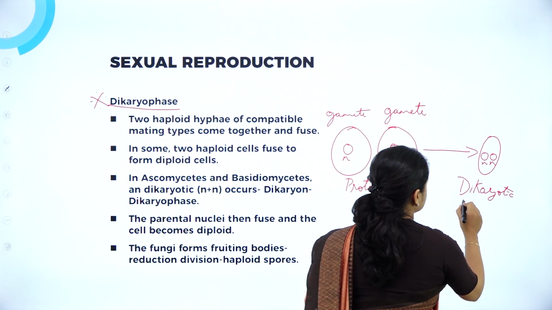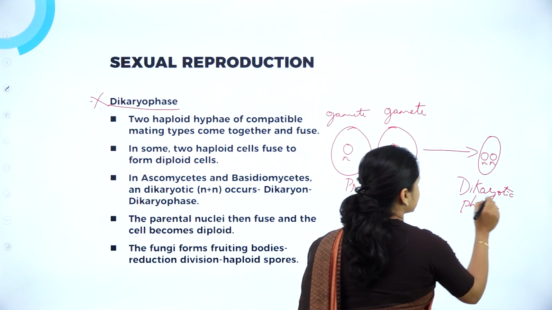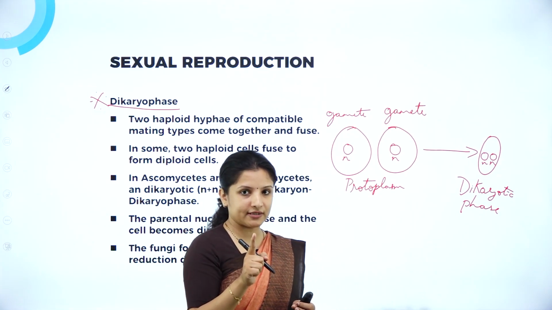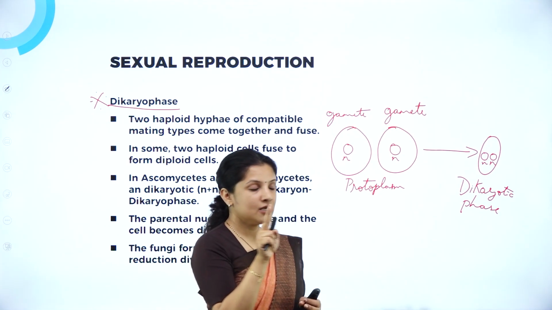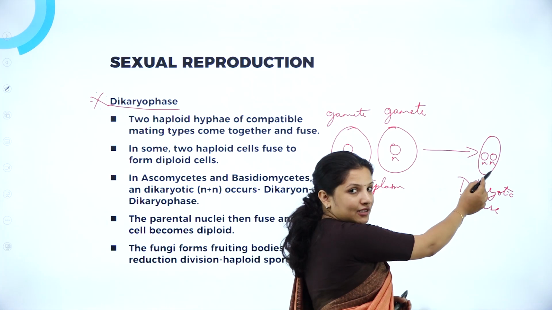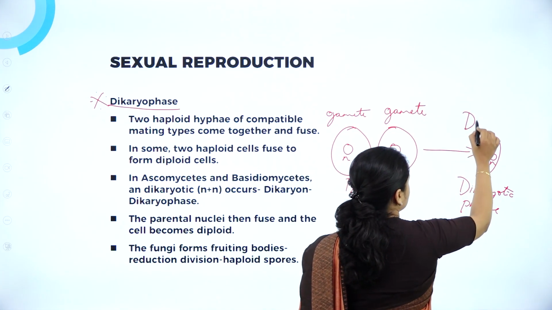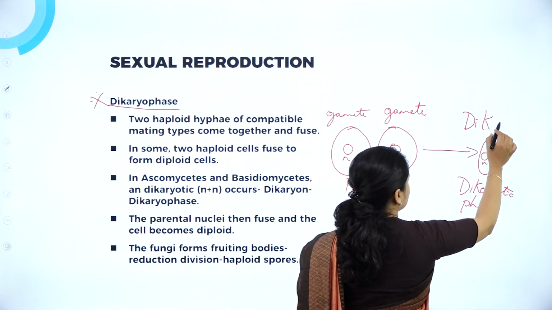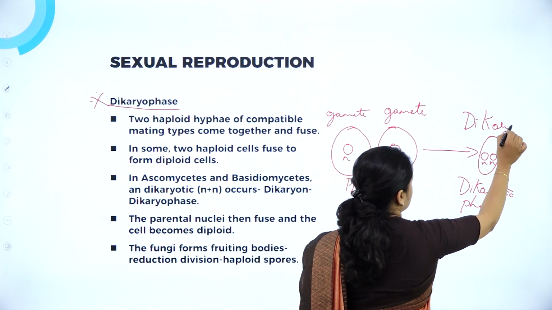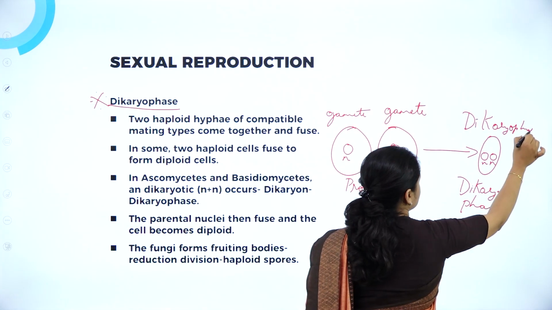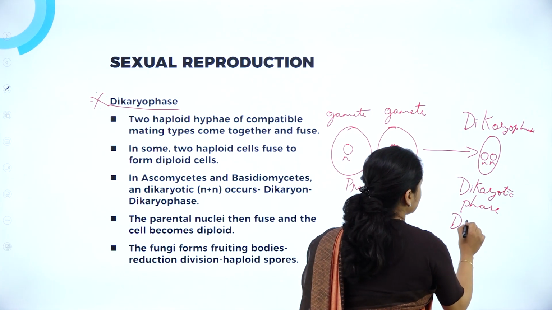Why is it called the dikaryotic phase? I told you karyo means nucleus. Di means two here, right? So inside the cell, how many nuclei are there? Two nuclei. So no fusion has occurred, and this particular step is called the dikaryo phase, and the cell is called a dikaryon.